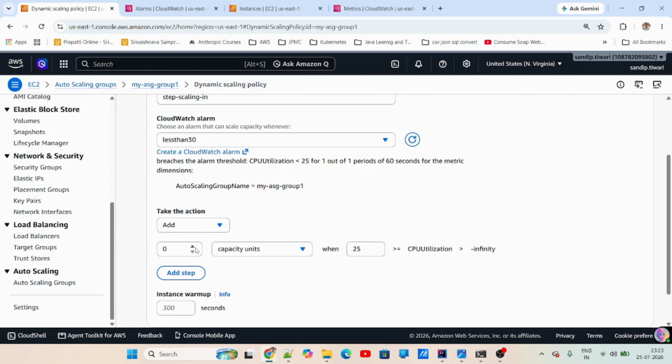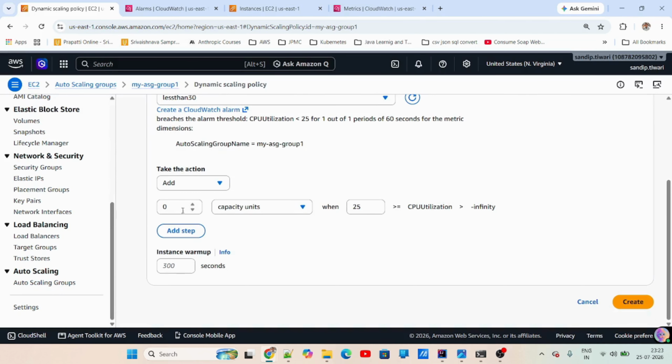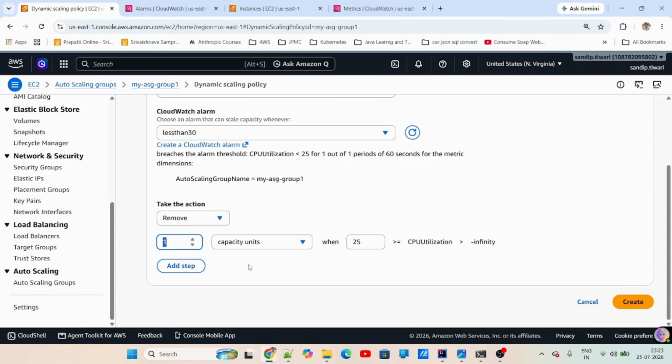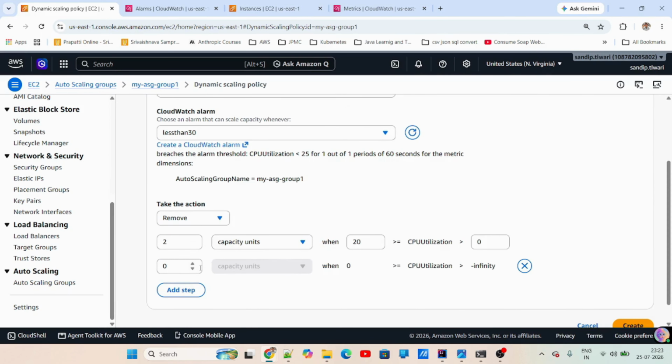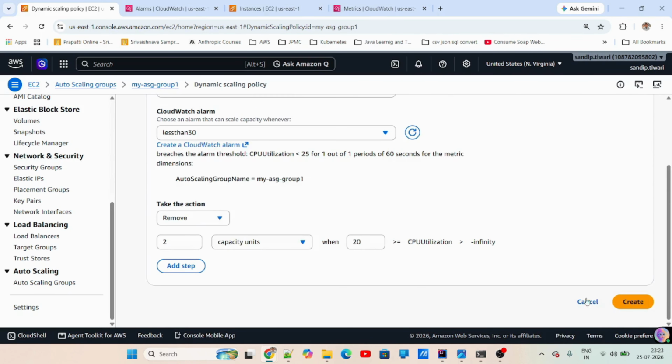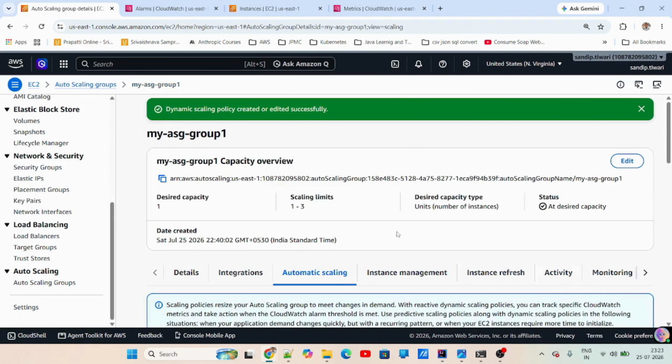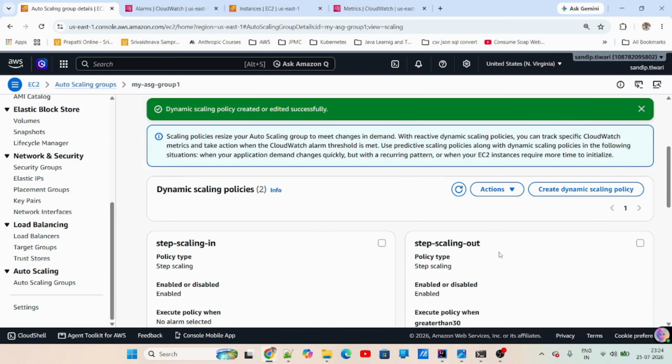Now if it is less than 30, I will do a very simple one more. Just say remove two instances when CPU utilization is less than 25. Maybe I'll just make it 20. As soon as it is less than 20, I'm just adding one step. You can add more steps, but I'm just adding one step here. I do a create here. My both step scaling in and step scaling out is ready.